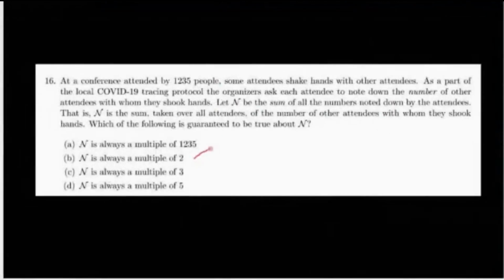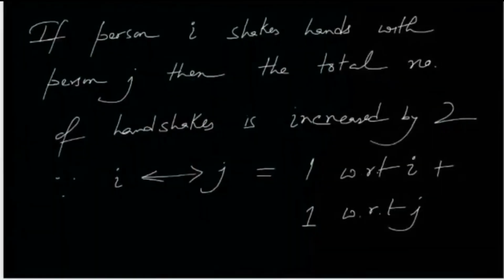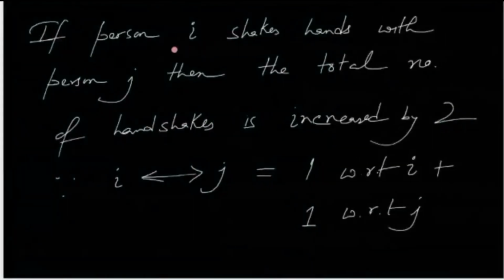This problem might seem difficult at first glance because we don't know how many attendees shook hands and all that, but it's actually a very easy problem. It can easily be known that n is going to be an even number, right? This is the main fact of this problem, the main trick: if person I shakes hands with person J, then the total is increased by 2, because every handshake gets counted twice, once from the perspective of each of the persons, right? So that's the thing. So there you have it, the solution to this problem.